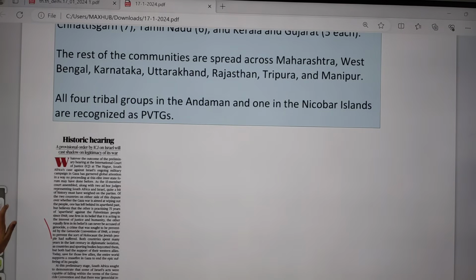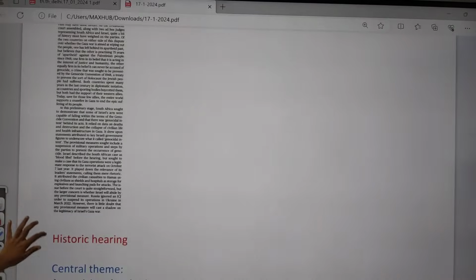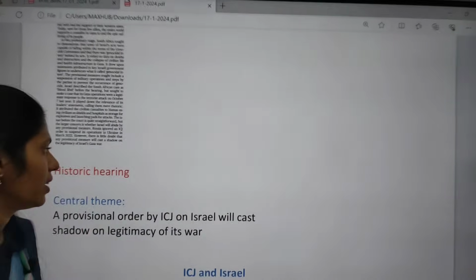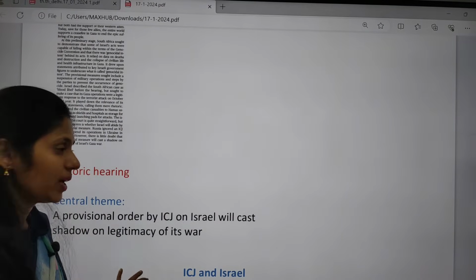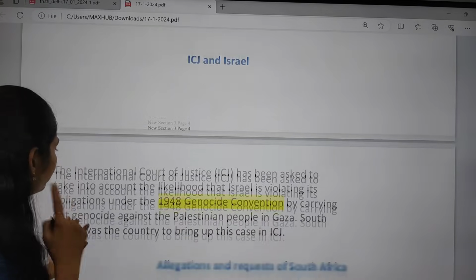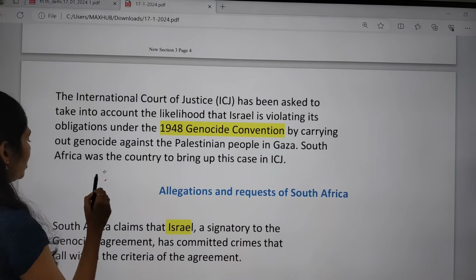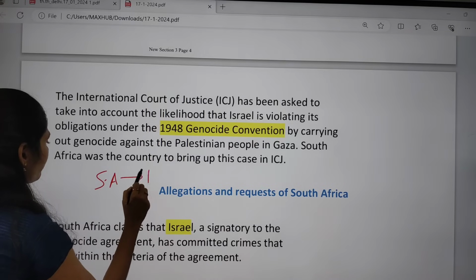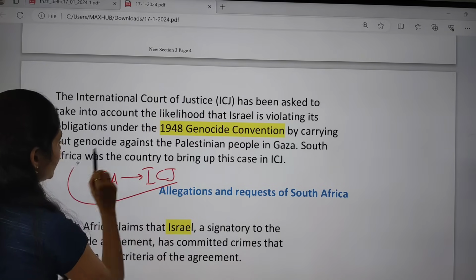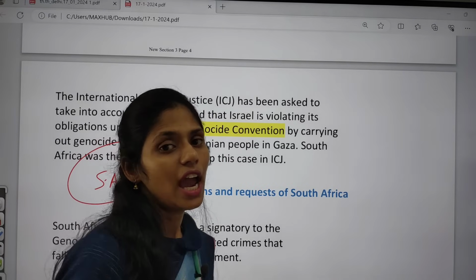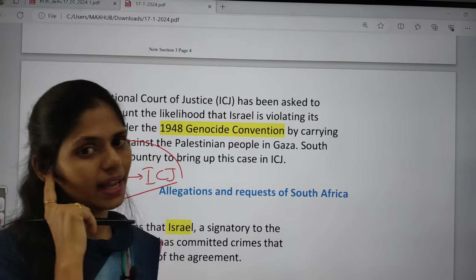Okay, the next topic is about Israel and the ICJ. This topic is most important, so now let us see it in detail. What is the issue here? South Africa moved the ICJ regarding a judgment, to establish peace and stability and to uphold the rights of the Palestinians.